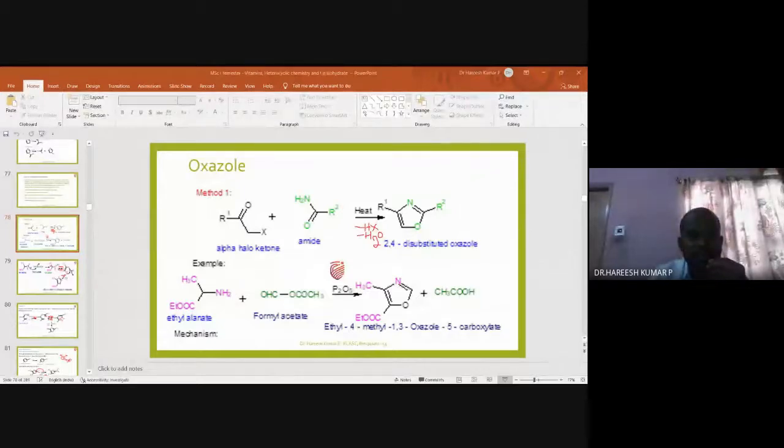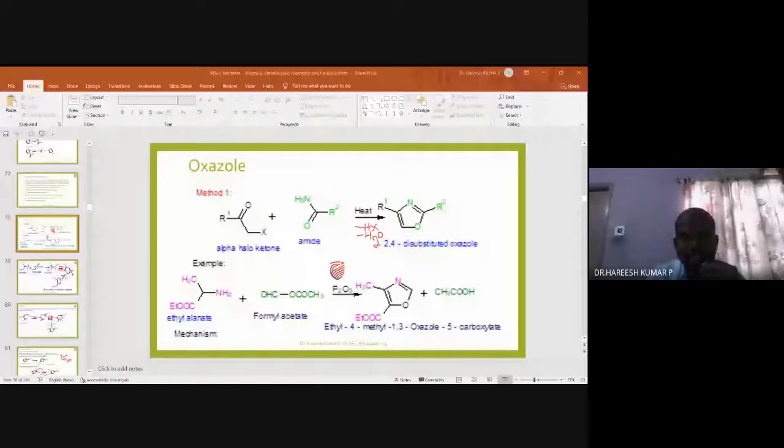Since this carbon is attached to halogen and to the ketonic group, it is an active carbon. The proton present on this carbon is an active proton, so it can be easily removed. If it is removed, there will be anion formation, and it will be available in the enol form. So it is possible to remove one proton. That proton and X minus can go out as HX.